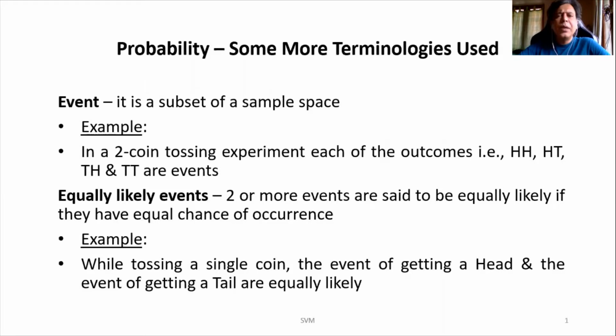Another example can be throwing a die. There are 6 different outcomes possible. For each outcome, for example, probability of getting a 3, it's 1/6. Even probability of getting a 6 is also 1/6. Likewise, for each of the outcome, the probability will be the same. So that's why those events are said to be equally likely, because it has got equal chance of occurrence.